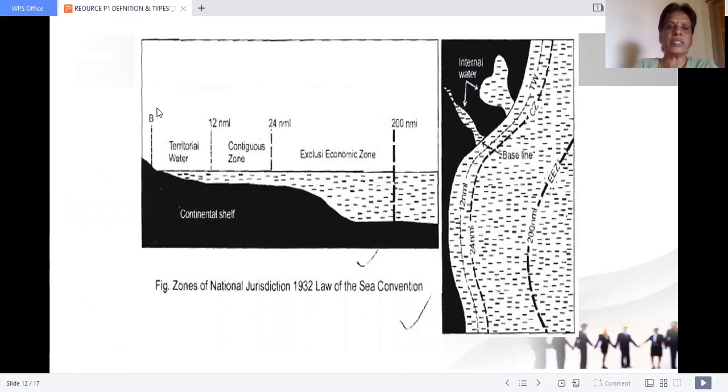For example, you see the picture. This is the ocean from the landmass. This is the landmass. This is the distance, ocean interior. Up to 12 nautical miles, nation's property. 12 to 200 nautical miles, exclusive economic zone. Beyond this, if you go beyond this 200 nautical miles, long distance to the horizon, that is international property.